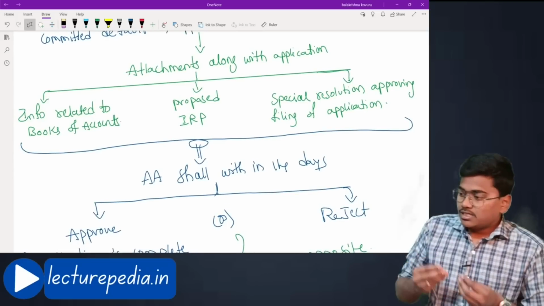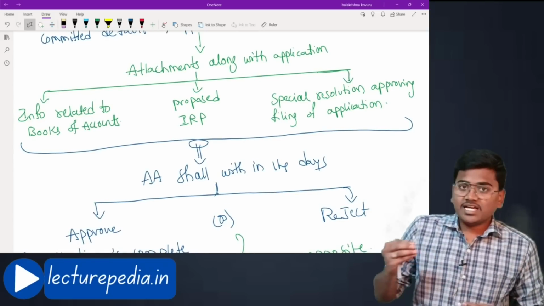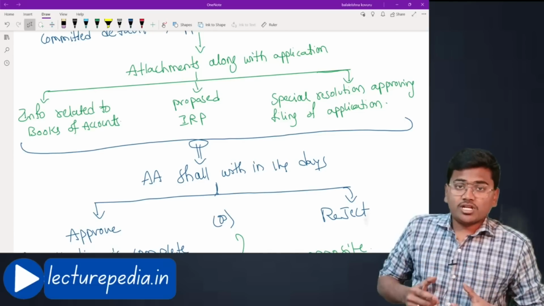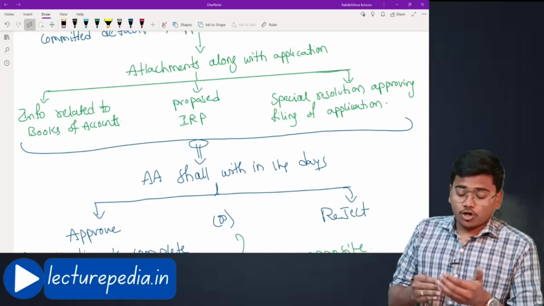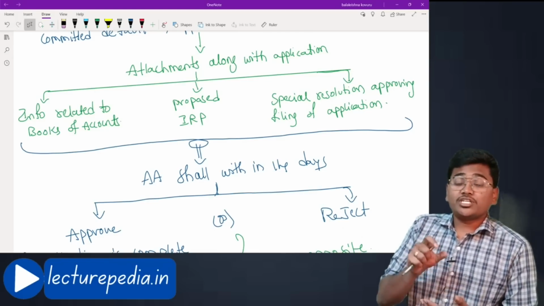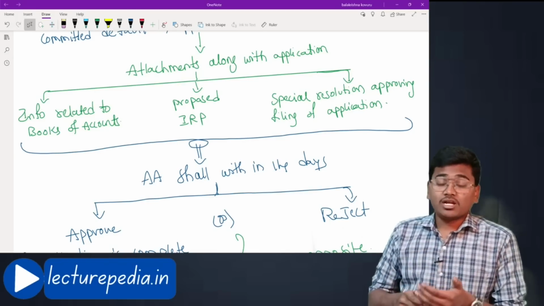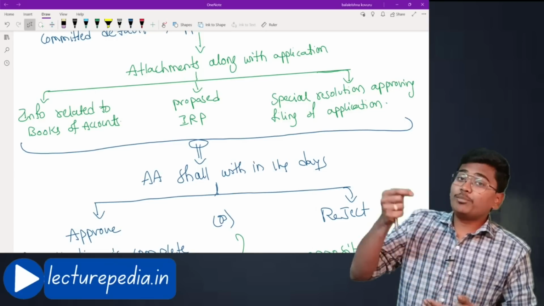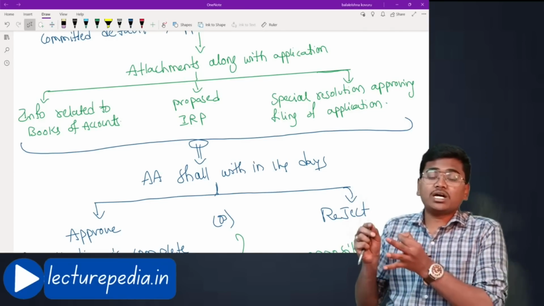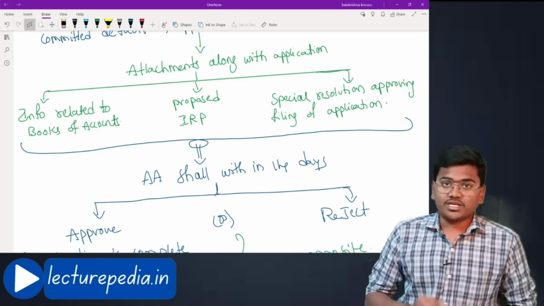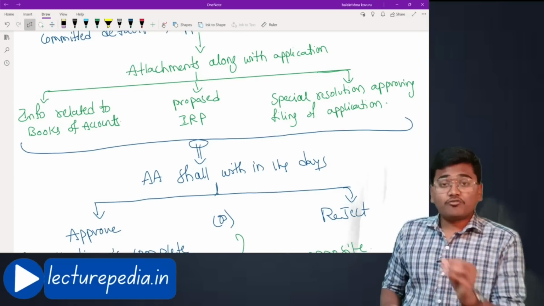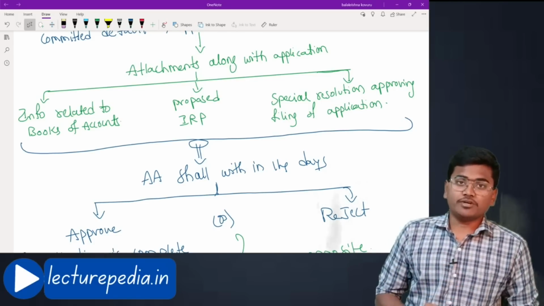Now, the application for CIRP initiation is filed by the corporate debtor himself. That means a resolution, that is a special resolution by the shareholders of the corporate debtor approving filing of the application for initiation of the CIRP process, should also be given to the adjudicating authority along with the application.